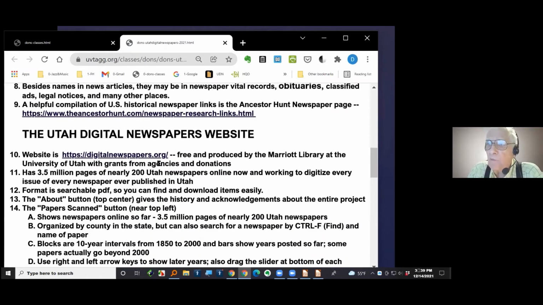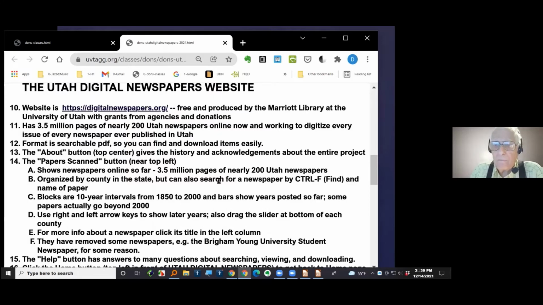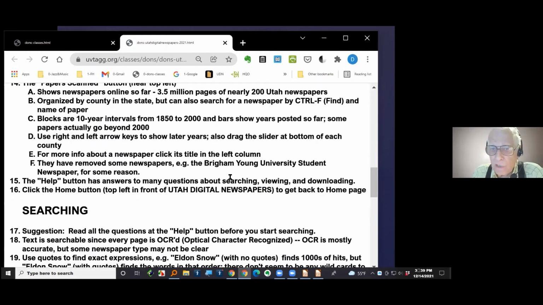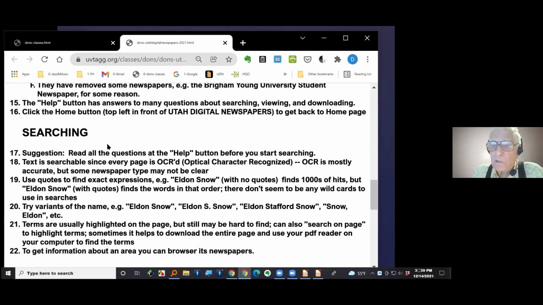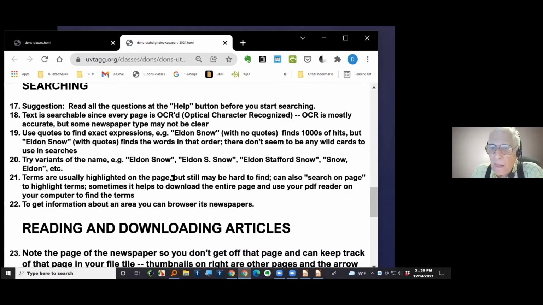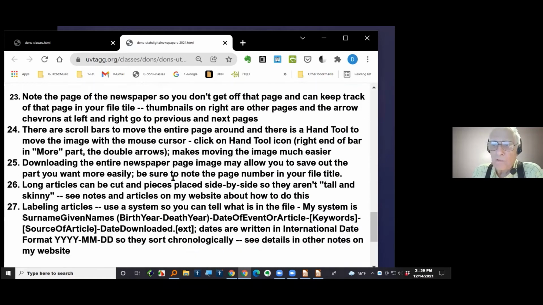The Utah Digital Newspapers website, we're going to do most of this stuff in demos and examples in a minute, but all the details are here, so you don't need to take notes on what's going on with them. We'll talk a little bit about searching and how you use the search tools that are built into this website, and they're really, really helpful. And then we'll talk about how you read and download the articles, and we'll show you some examples.